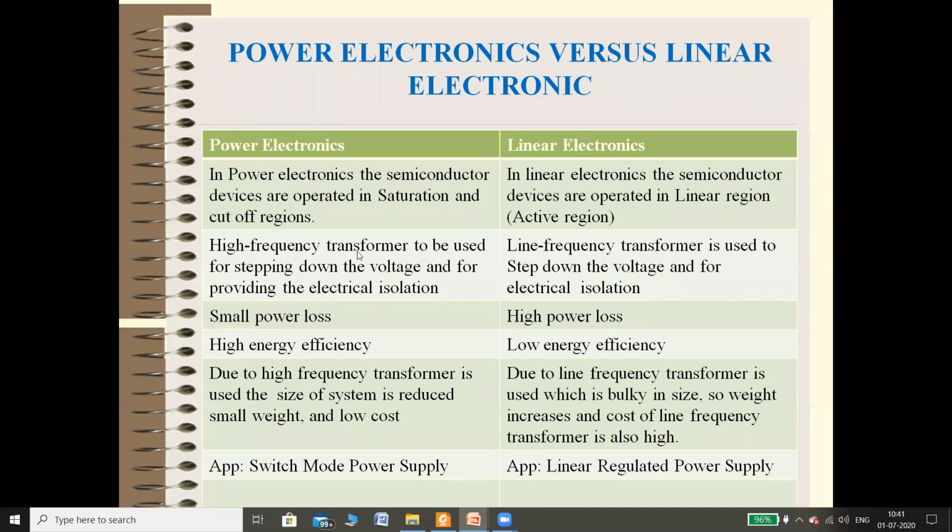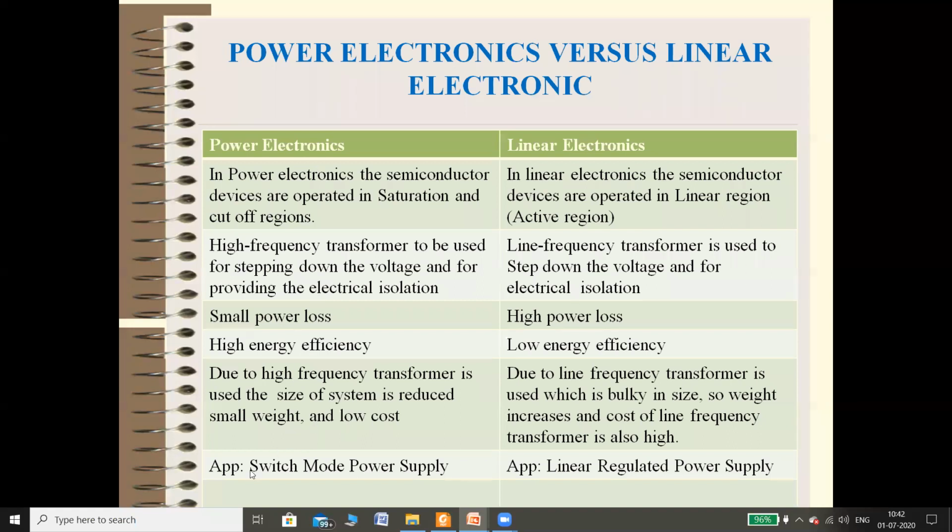High frequency transformers are used for stepping down the voltage and for providing electrical isolation. So these high frequency transformers are small in size, light in weight, and very low cost. So these are the advantages of power electronics.